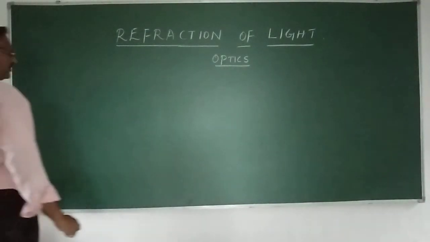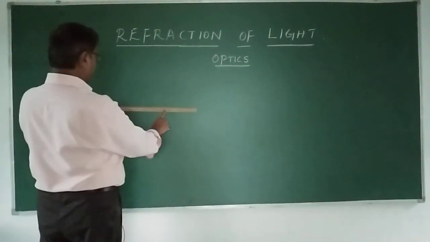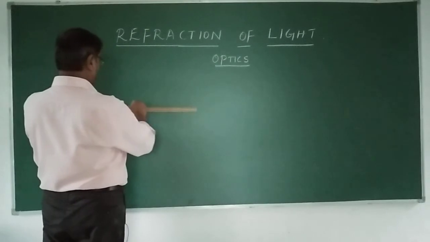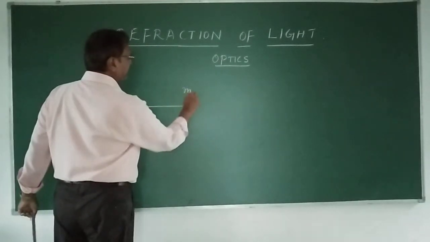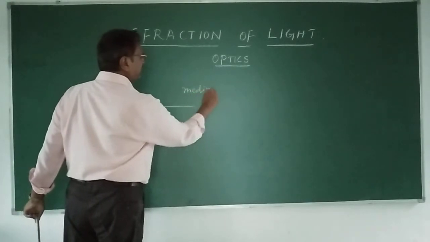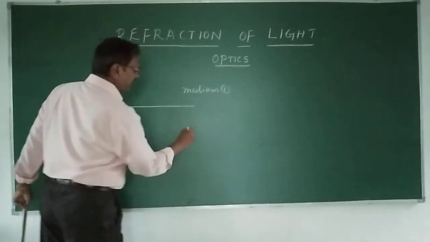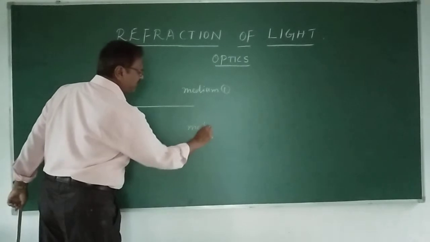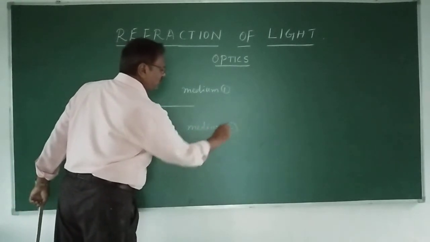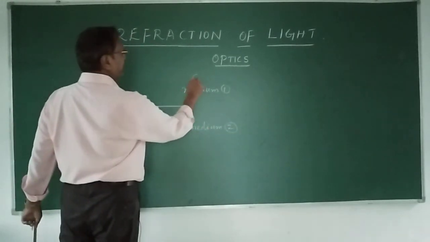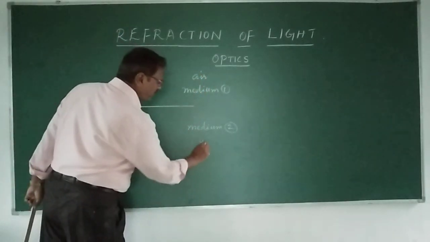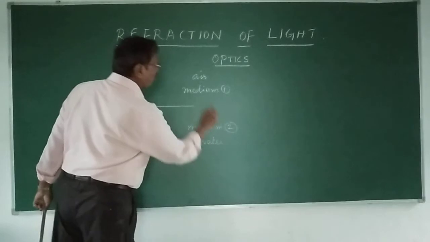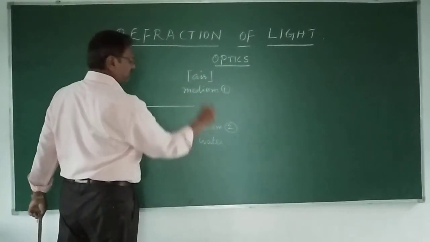Now, let us say, for example, I take an interface or a boundary. There is a medium here, and this medium is 1. There is another medium here, and this medium is 2. The medium here, let me say, is air, and the other medium, let us say, is water. These two media are different.